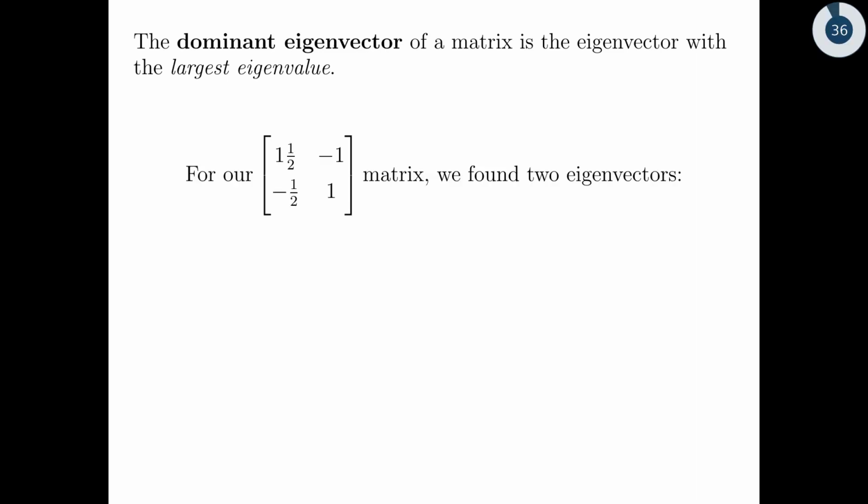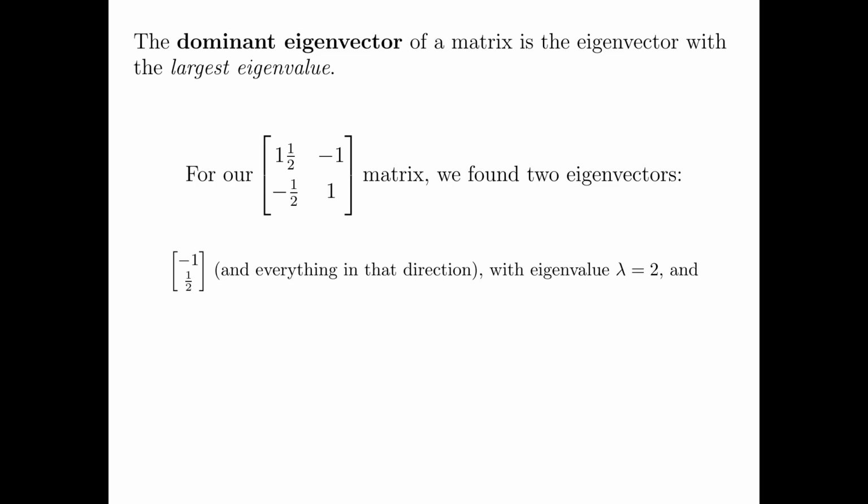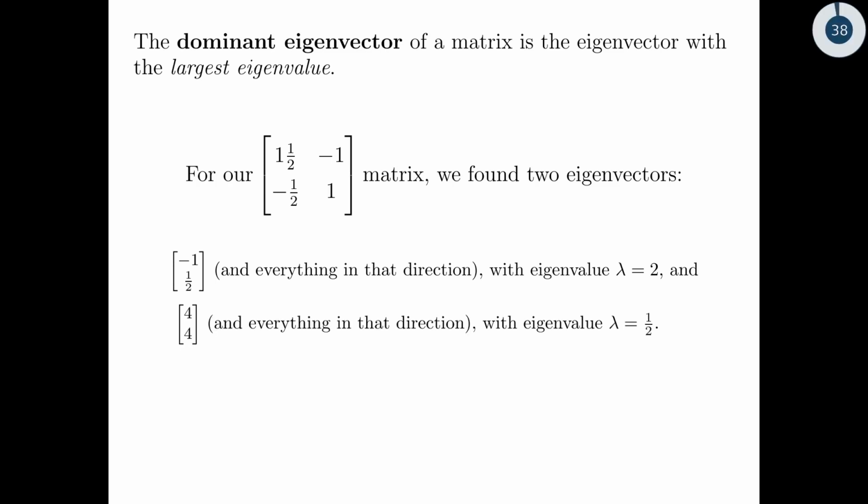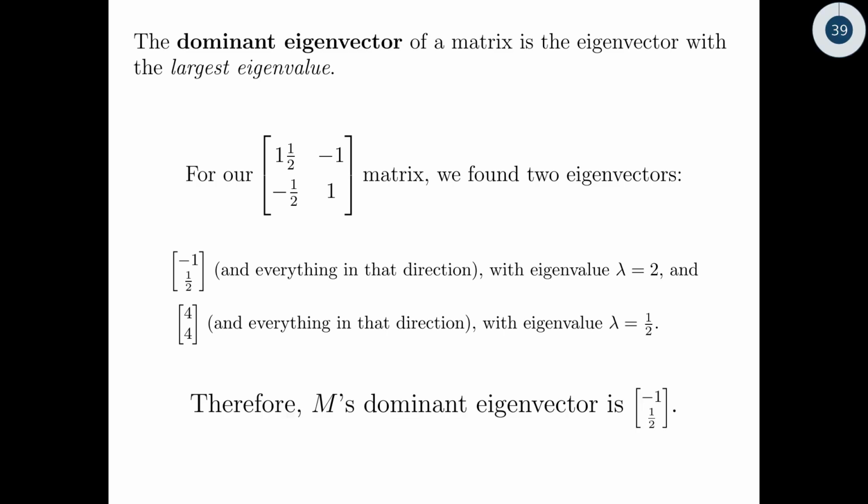Okay, so in this example, from this little matrix that we just kind of made up, we found 2 eigenvectors. One of them was -1, 1/2, and everything in that direction, so I can't overemphasize that, right? Any vector that points in that exact direction, whether or not its magnitude is exactly -1, 1/2, is an eigenvector. And its eigenvalue is lambda equals 2. And then, of course, we found 4, 4, the other one. That one's eigenvalue is actually less than 1, which means it doesn't get doubled each time. It gets halved each time, right? And so we would say that the dominant eigenvector is -1, 1/2, okay?